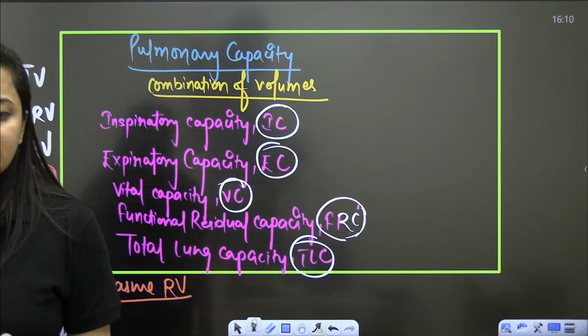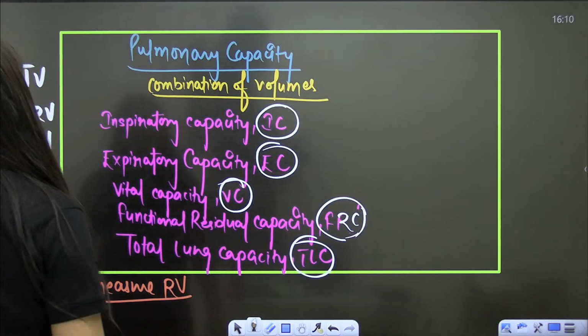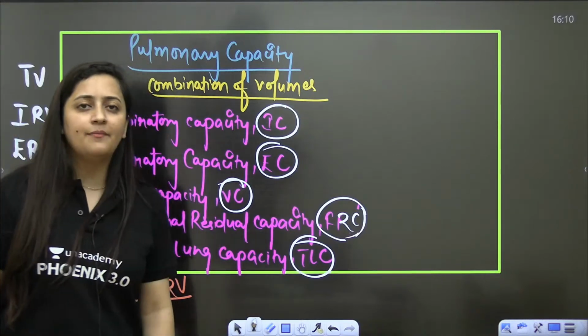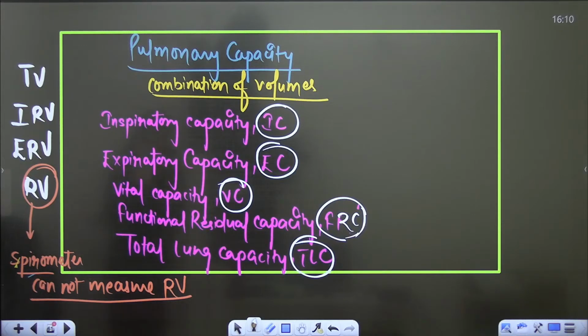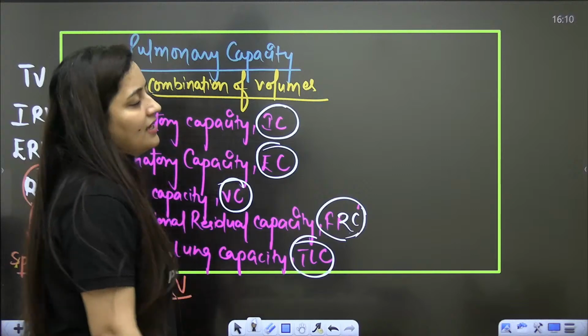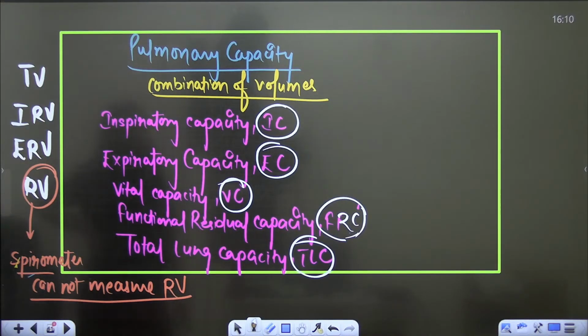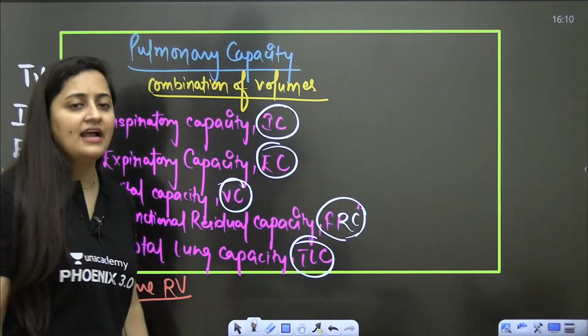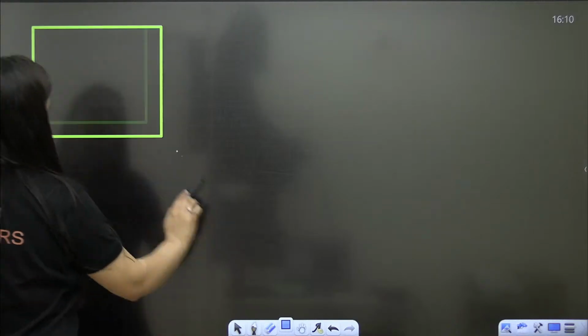How many capacities do we have? 5: inspiratory, expiratory, vital, functional residual capacity, and total lung capacity. Understood? These are the 5 capacities that we have.